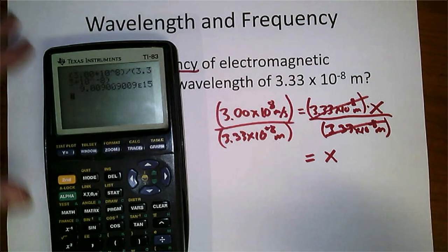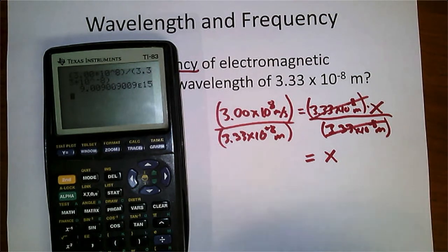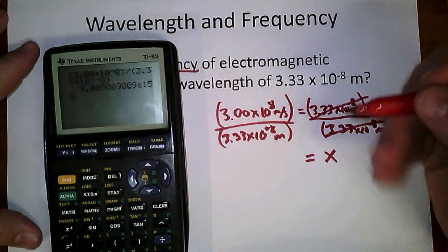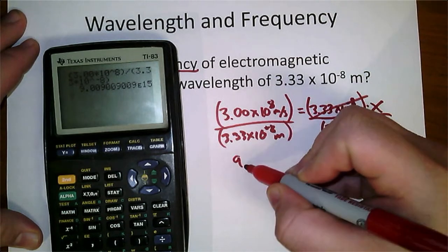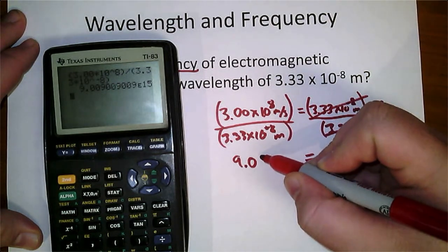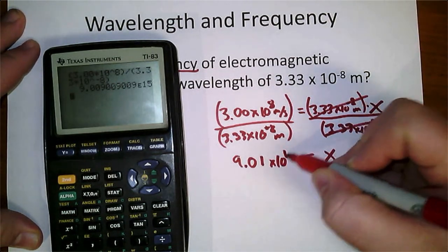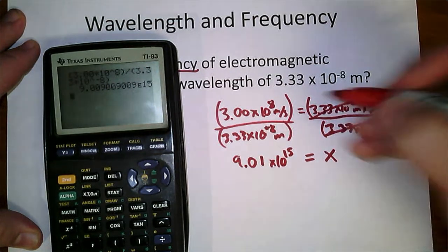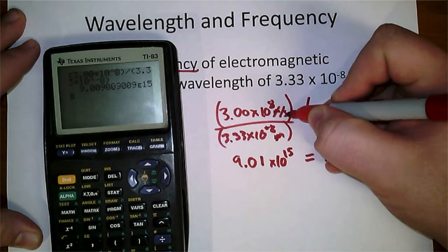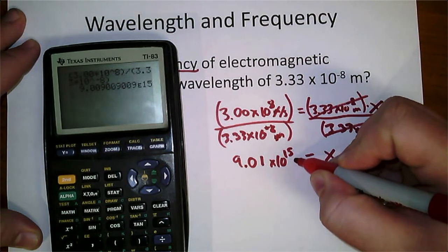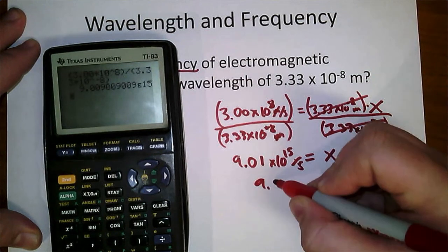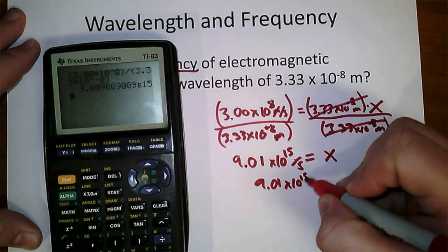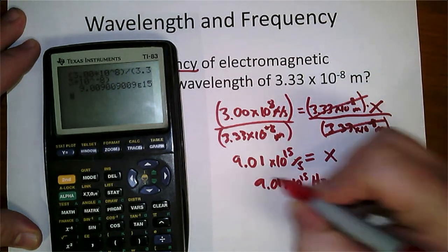And I get 9.009000900 times 10 to the power of 15. So this would be 3 significant figures, because both of these have 3, so 9.0, and I'm going to round that up to a 1, times 10 to the power of 15. And this, we have meters divided by meters. What we're left with is a per second. Okay, or you could say that is a hertz, so 9.01 times 10 to the power of 15 hertz.